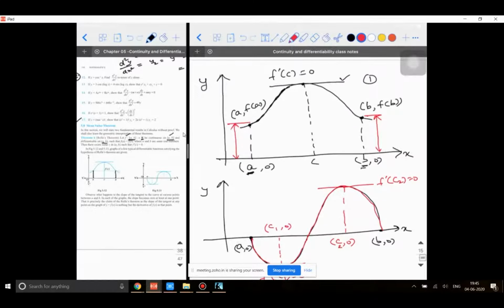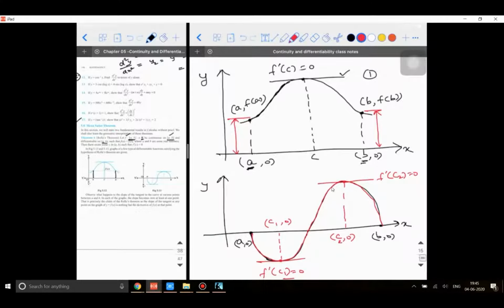So, sir, can you just hold this graph for a moment? Sure, sure. I can make a note of it.